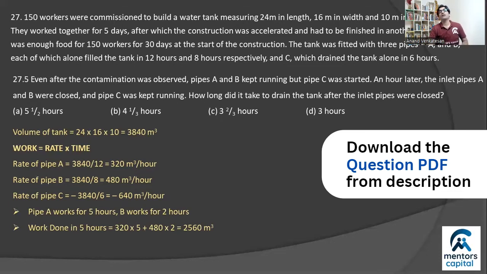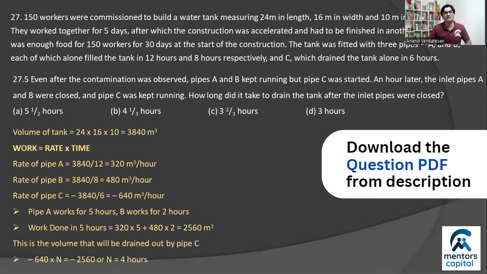Now, pipes A and B, the inlet pipes, are closed and then the outlet is allowed to work, right? So this will get emptied out. At what rate? At the rate at which C empties water, right? 640 cubic meters per hour. So you can simply now say that this water, which is 2560 units, will be drained at 640 units per hour, which means it will take N equal to 4 hours, right?